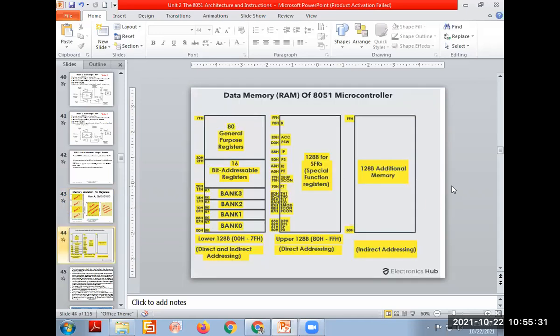Then draw this diagram. Write faster, we'll finish after this.